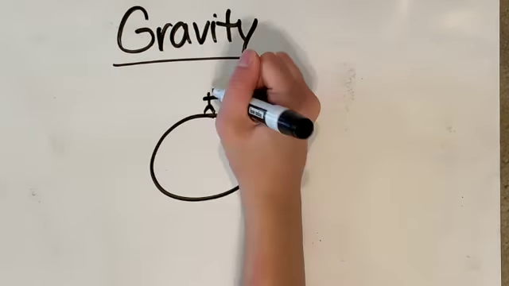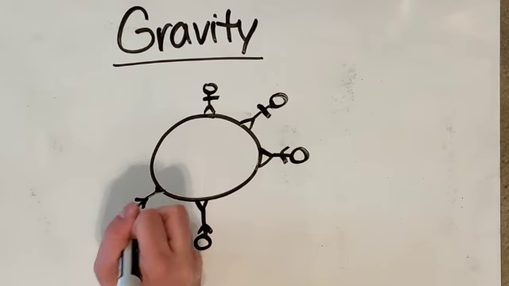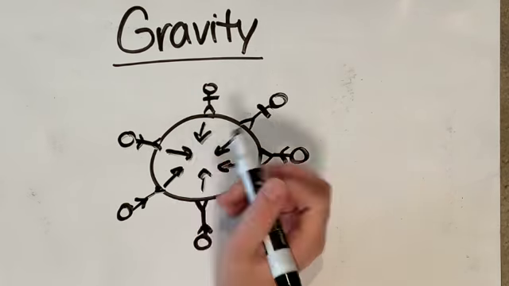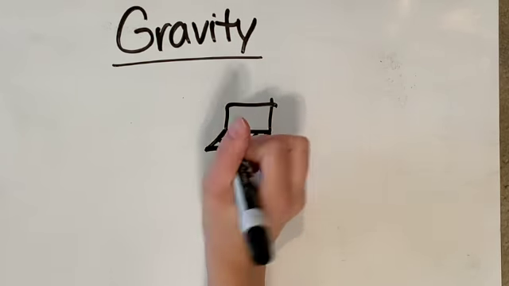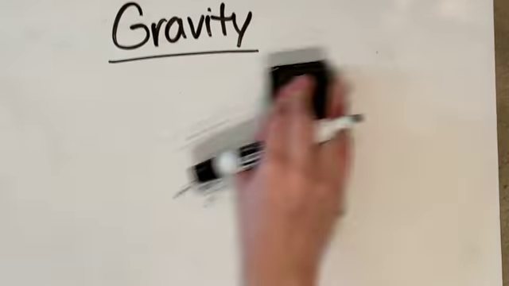What about gravitational force? We are able to stand on the Earth because of gravity. It's pulling us towards the center of the Earth. But this is not the only way gravity affects us. Gravity is present between every single two objects. That means even between you and your computer, there is a pull of gravity.